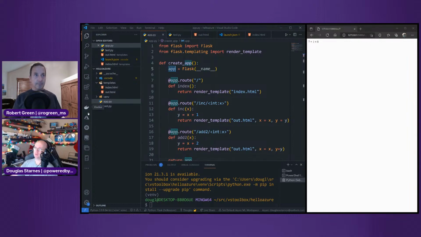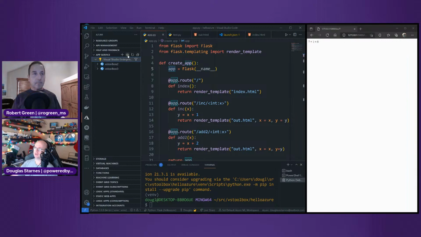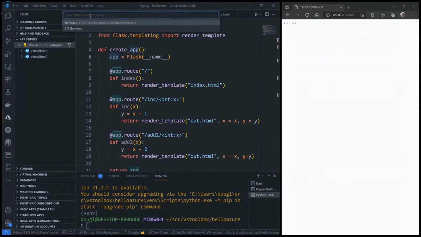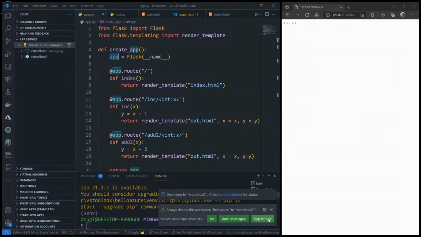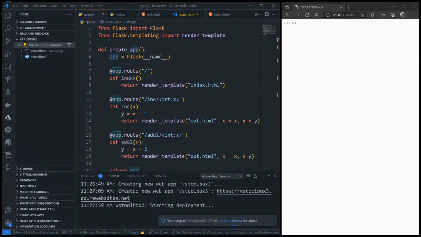But if I go back over to my Azure panel and I say deploy to web app, it's going to say which folder do you want to deploy. I'm going to use Hello Azure here. It'll say which web app do I want to use. I could use VS Toolbox 3. I'm going to use Toolbox 2. It's going to say it'll overwrite anything. And then if we look, skip for now, and we'll see what's happening over here, and it'll zip everything up.